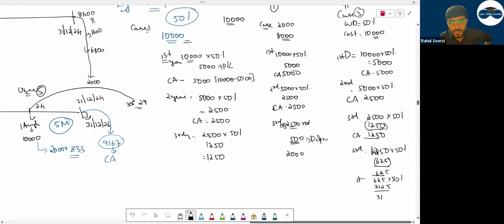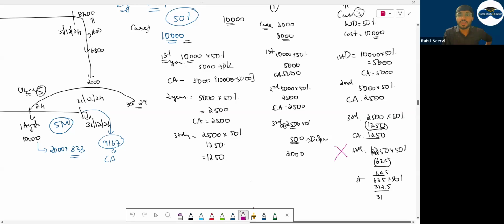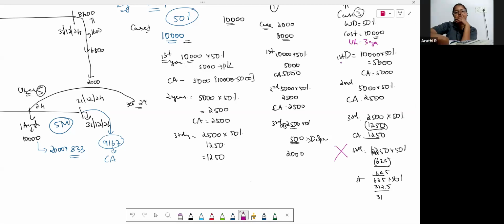Yes or no? Can you do this? No, this is wrong. Why is it wrong? We have mentioned that the useful life is how much? You can use this asset for how many years? Useful life was 3 years, I mentioned above. You can use this asset for 3 years only. Then why are you charging depreciation in the 4th year, 5th year? At that time you can't use the asset. It will not be available for you.